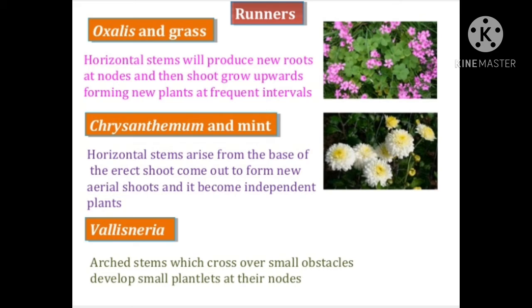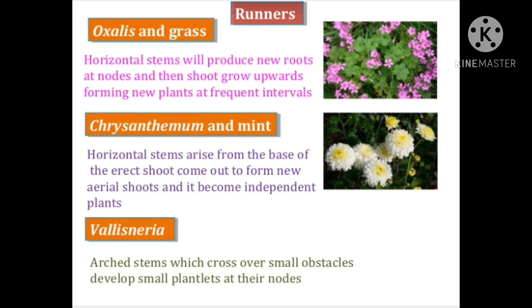The runner arises as an axillary bud. It creeps horizontally some distance away from the mother plant, then strikes roots at the nodes and grows into a new plant. It may break off from the mother plant and grow as an independent plant.